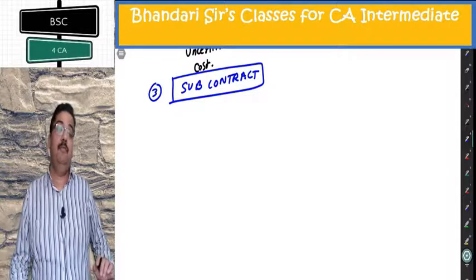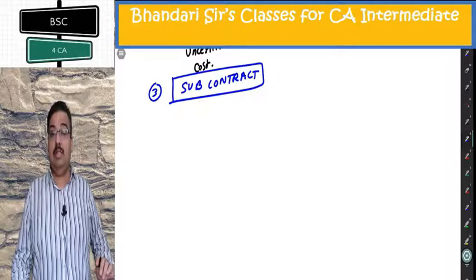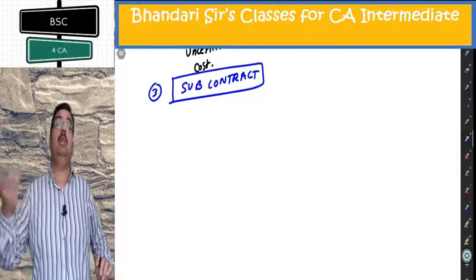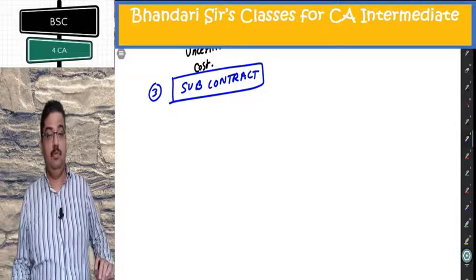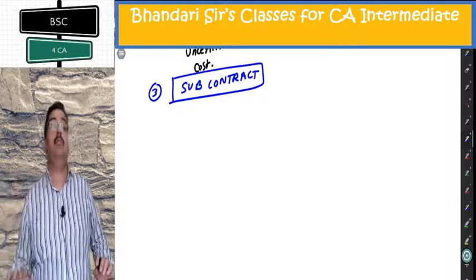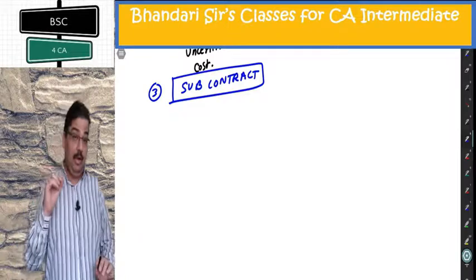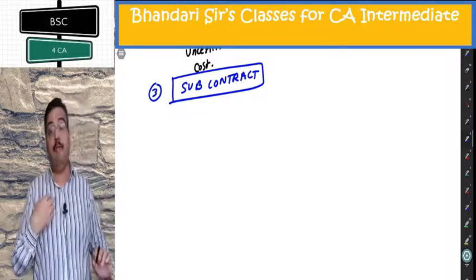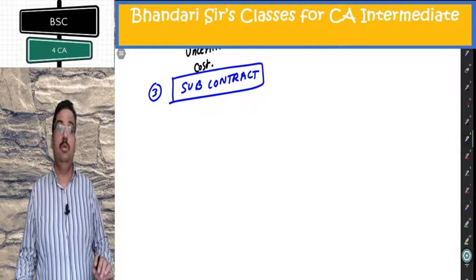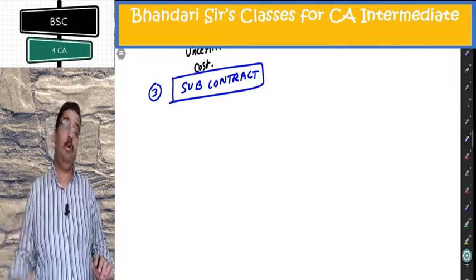Either I will have a department in my company for these, or otherwise I will give this work on subcontract basis to some other contractors. For those subcontracts, I will be the contractee, they will be the contractor. I will be paying them something. So the subcontract cost is something that I will have to charge on the debit side of my contract account. So you can understand my position. I am the contractee in those subcontracts.